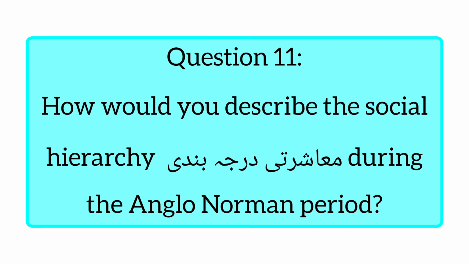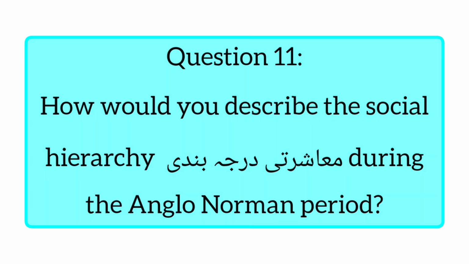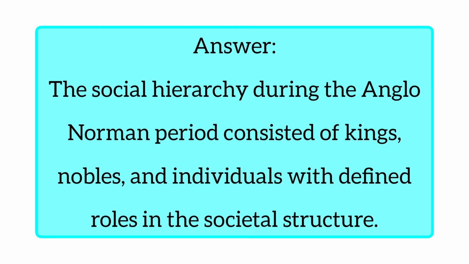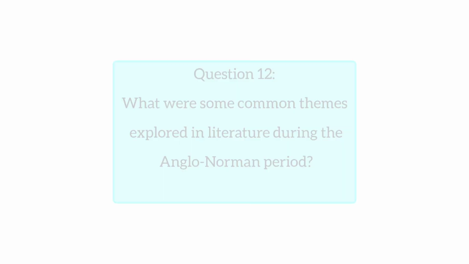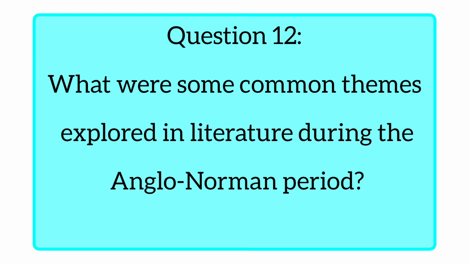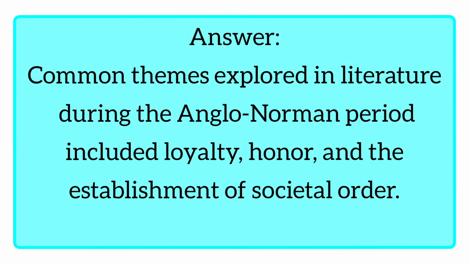Okay, question number 11. How would you describe the social hierarchy during the Anglo-Norman period? Its answer is, the social hierarchy during the Anglo-Norman period consisted of kings, nobles and individuals with defined role in the societal structure. Okay, question number 12. What were some common themes explored in literature during the Anglo-Norman period? Answer is, common themes explored in literature during the Anglo-Norman period include loyalty, honor, and the establishment of societal order.